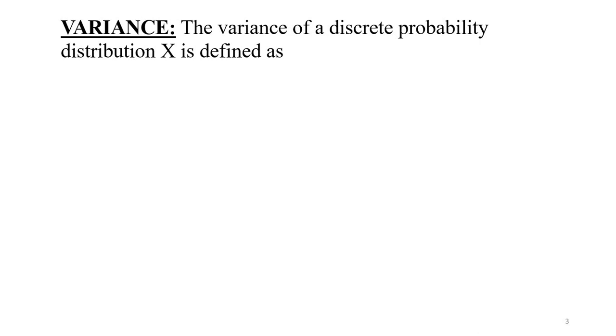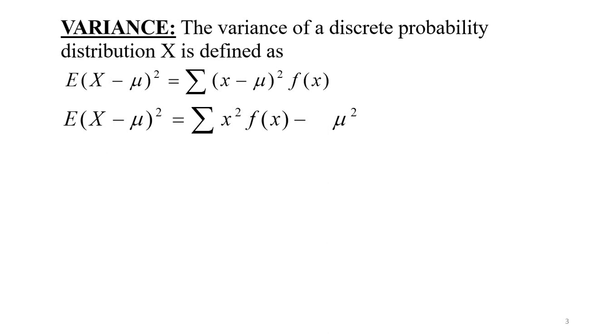The variance of a discrete probability distribution is defined as E of (x minus mu) whole square, which is the sum of the products (x minus mu) whole square into f of x, where f of x is the corresponding probability. Actually, we have studied this formula instead: sigma x square into f of x minus mu square.